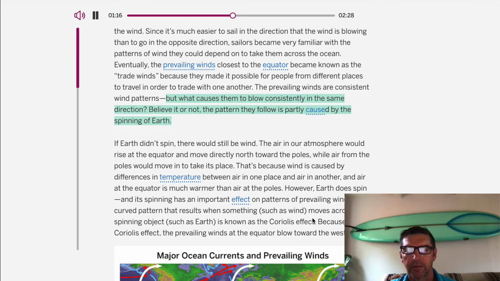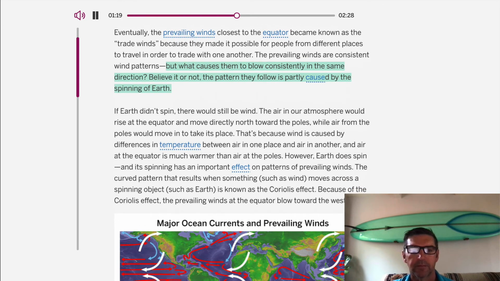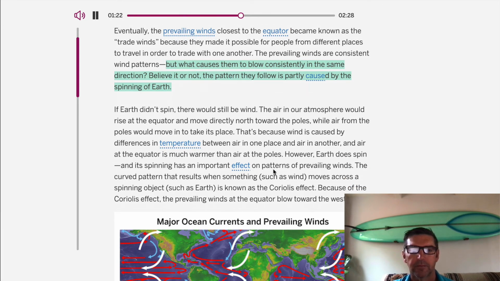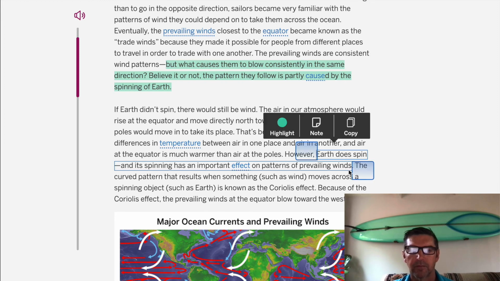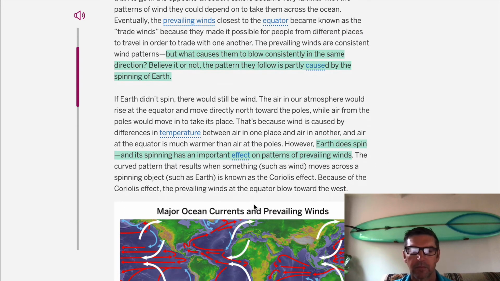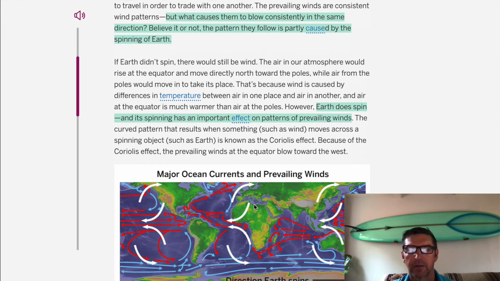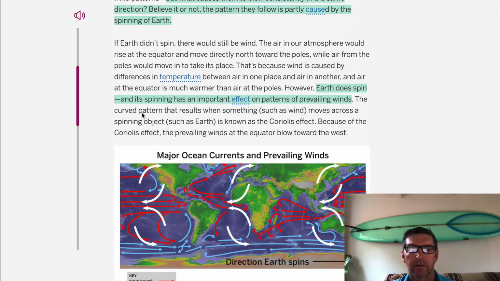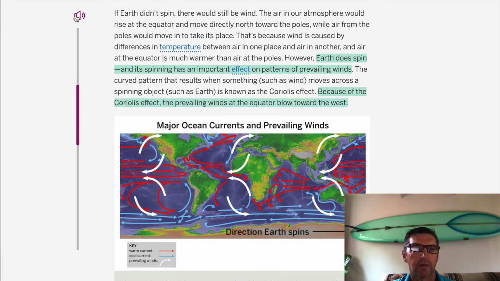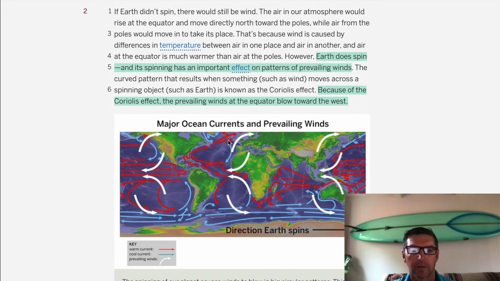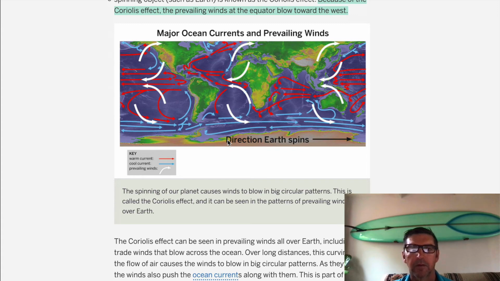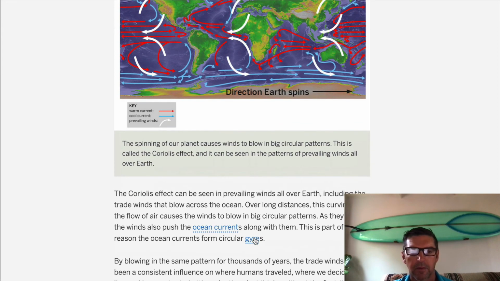And air at the equator is much warmer than air at the poles. However, Earth does spin, and its spinning has an important effect on patterns of prevailing winds. The curved pattern that results when something, such as wind, moves across a spinning object, such as Earth, is known as the Coriolis effect. Because of the Coriolis effect, the prevailing winds at the equator blow towards the west. The Coriolis effect can be seen in prevailing winds all over Earth, including the trade winds that blow across the ocean. Over long distances, this curving of the flow of air causes the wind to blow in big circular patterns.